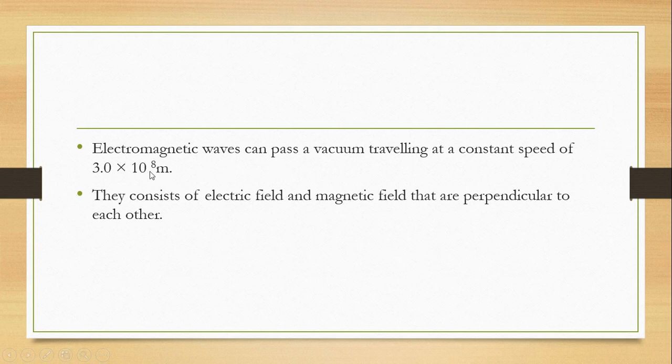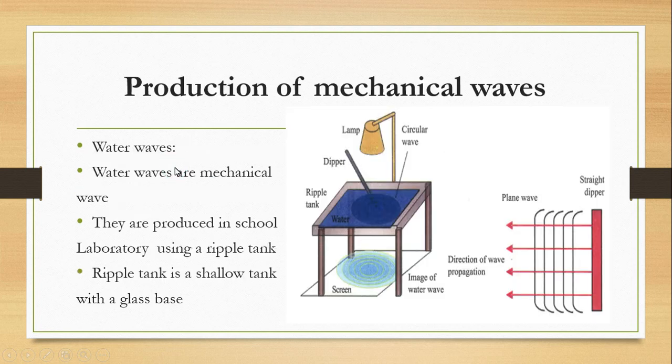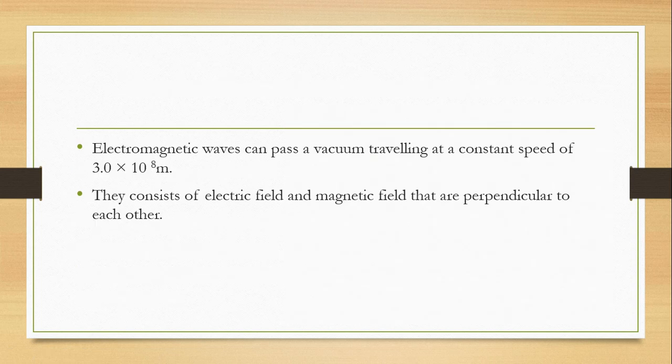And this constant speed, we call it the speed of light, c. And this speed of light, c, is equal to 3.0 times 10 to the power 8 meters per second. Meters per second. Please take note. 3 times 10 to the power 8 meters per second.